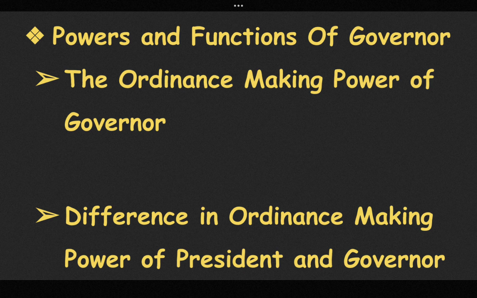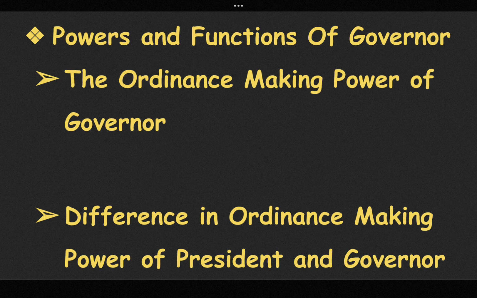The ordinance promulgated under Article 213 shall have the same force and effect as a law of the state legislature. The ordinance has to be approved by the state legislature within 6 weeks from the reassembly of the legislature, and it may be withdrawn at any time by the Governor.